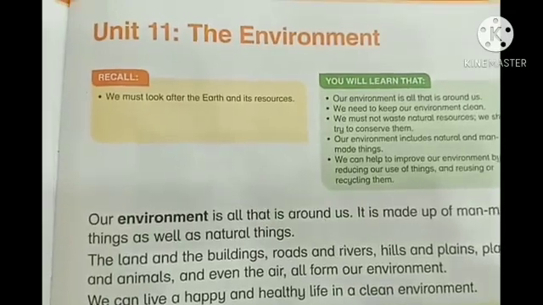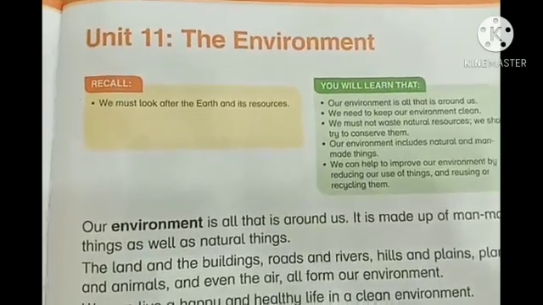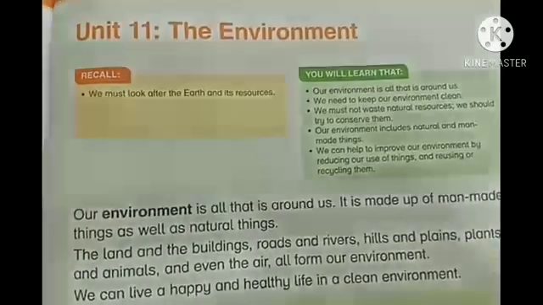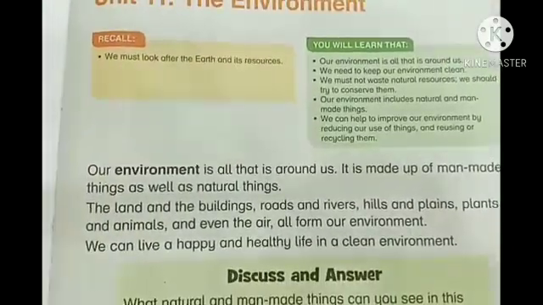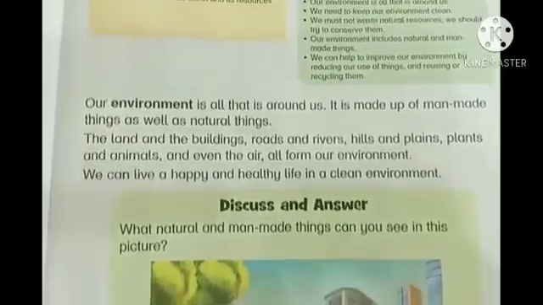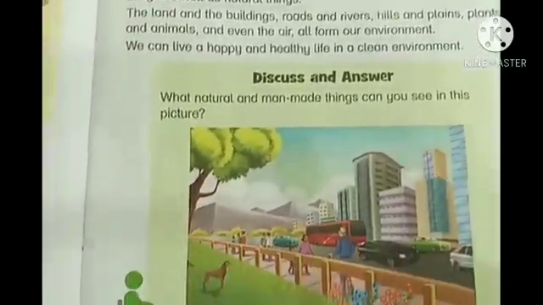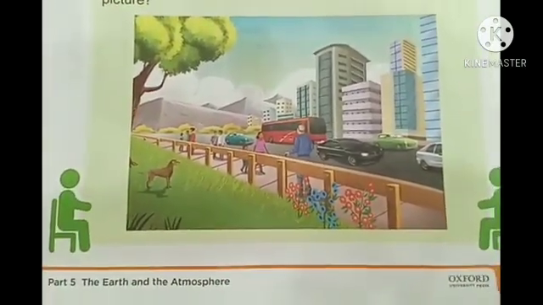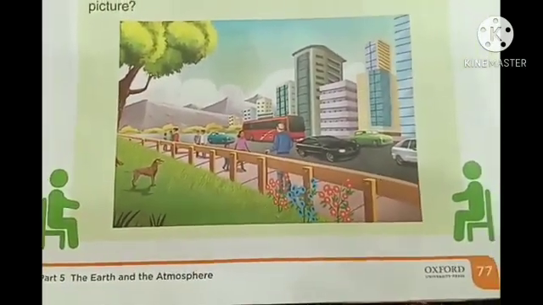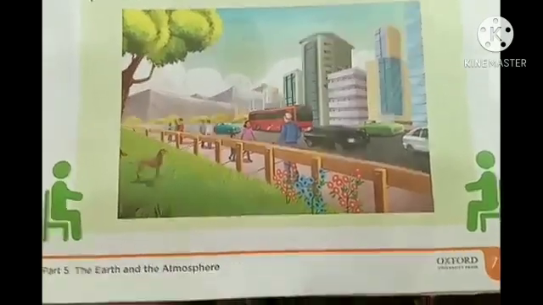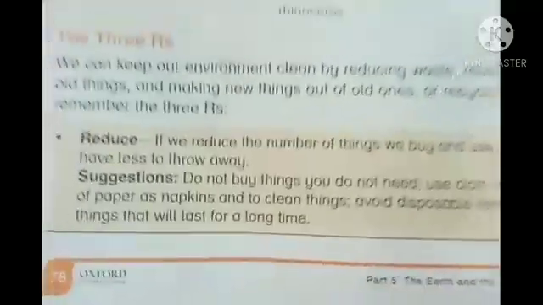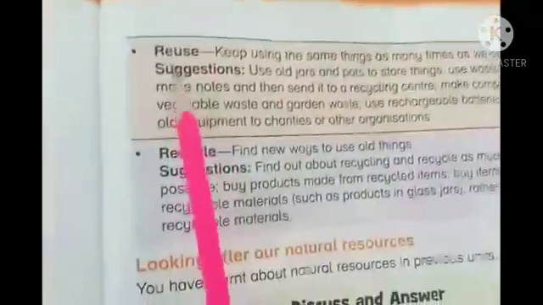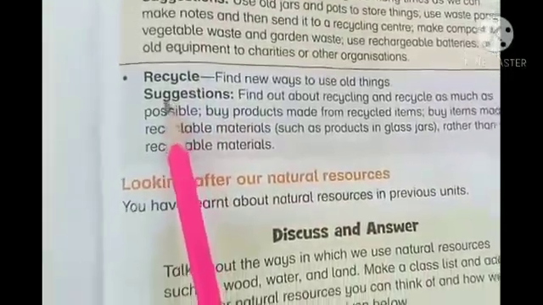Hi everyone, we have started unit number 11, the environment. What is an environment? Environment is our surroundings and it is made up of man-made things as well as natural things. In our previous class, we read page number 77 and 78. On that page, we discussed the 3 R's: reduce, reuse and recycle.